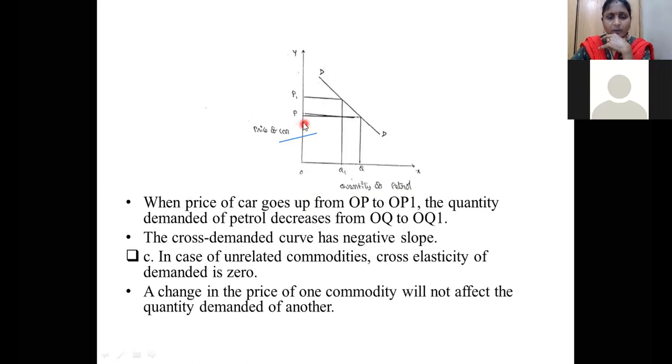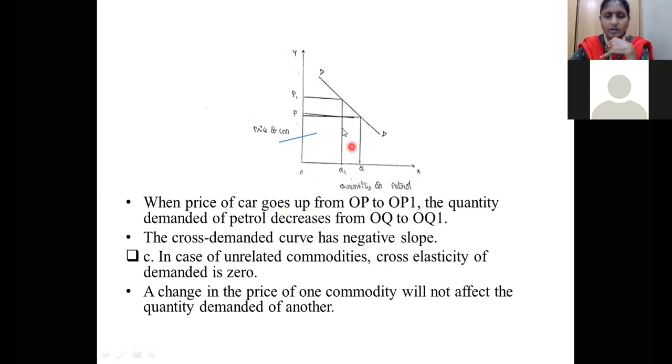So at the beginning the price is OP, but it is increased from OP to OP1. Whenever the price is OP, the quantity demanded of petrol is OQ. See the line. When the price increases from OP to OP1, the quantity demanded is OQ1. That means the quantity demanded is reduced from OQ to OQ1. So the arrow is coming in this direction.